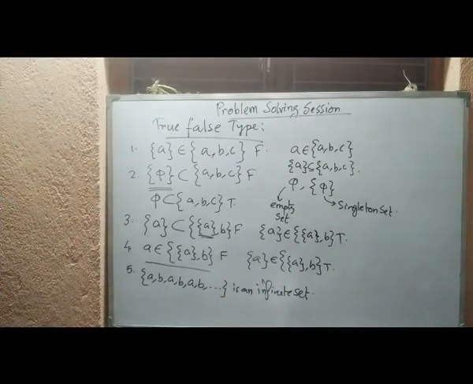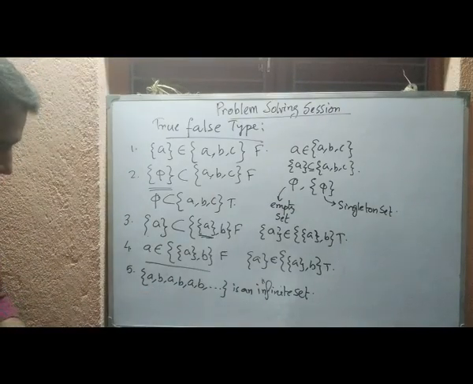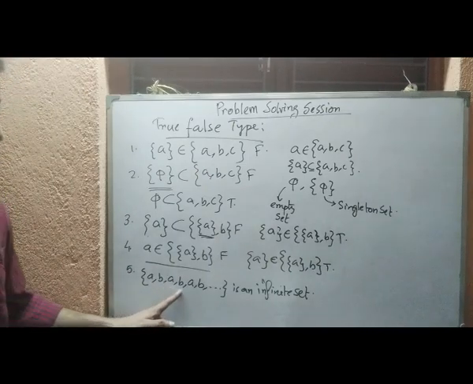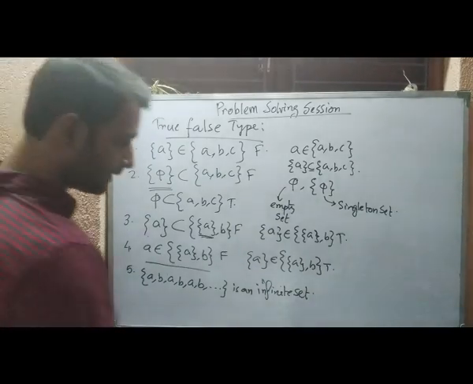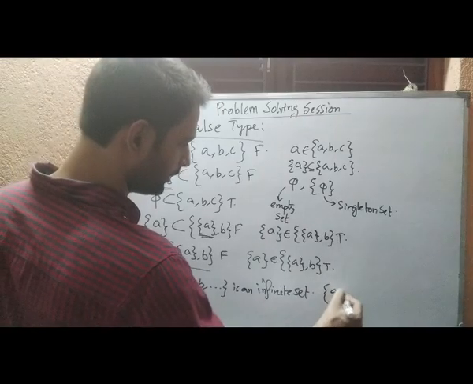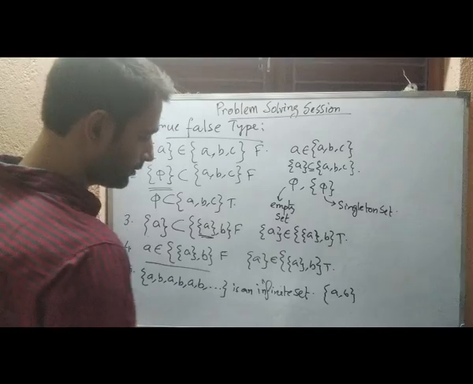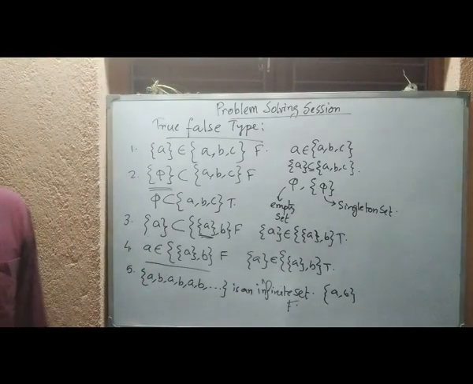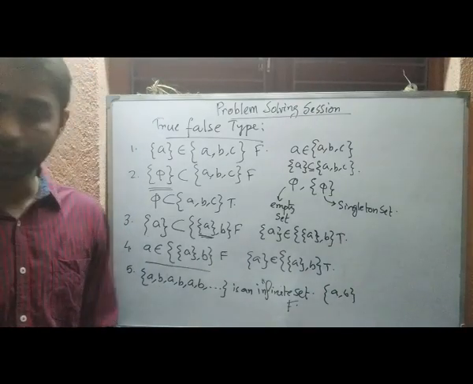Clearly it is not, because we know that inside a set there should not be any repetition. So see here, A and B are repeated infinite times. So clearly it is not a set. If we want to write it properly, it will be only a two-element set, that is A and B. So it is a false statement. Okay. So these are some true-false statements. I will give more in the assignment.